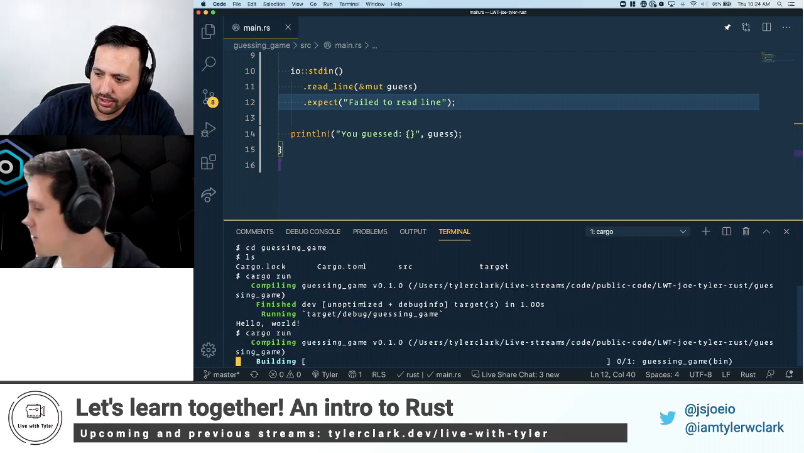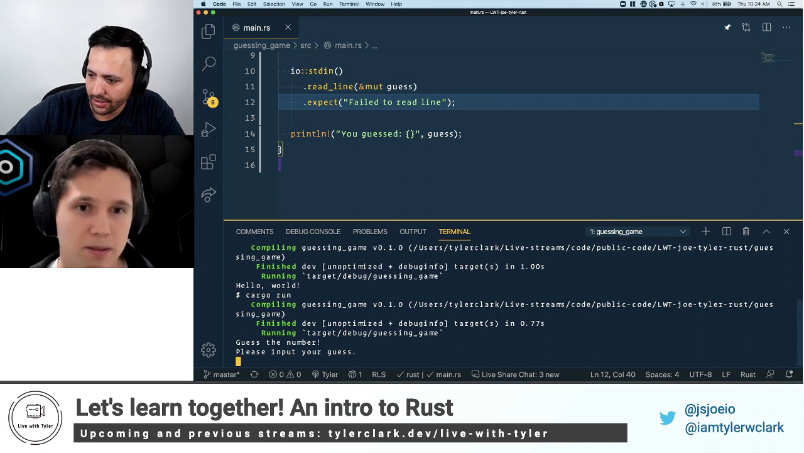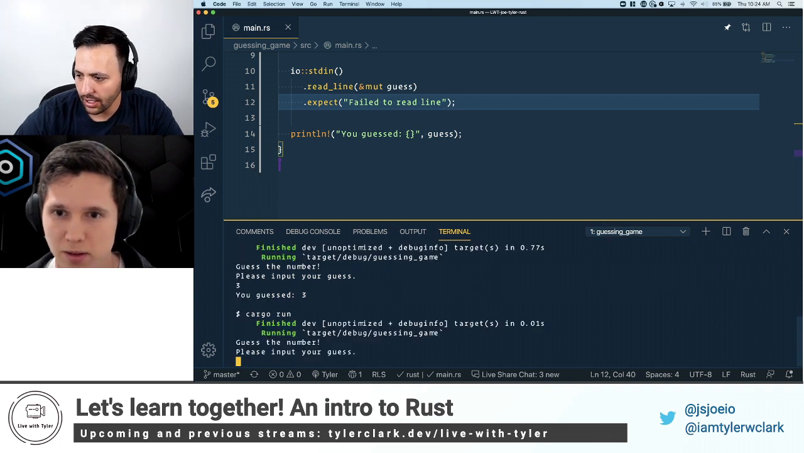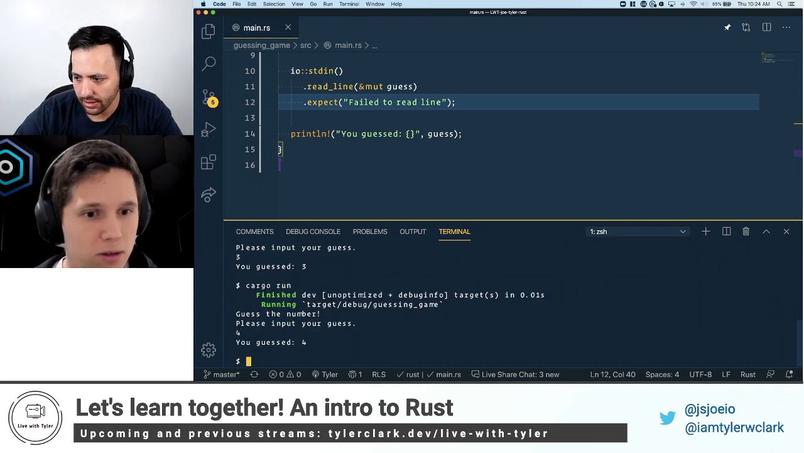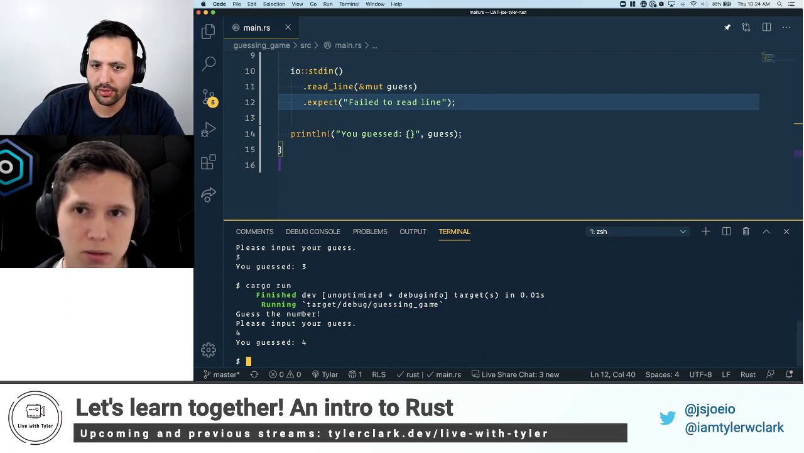So can we run this and see what we got? Let's do it. Guess the number. Please input your guess. So I say 3. You guessed 3. Great. Did I need to push enter? I assume I needed to. Yeah. Sweet. It's pretty simple.